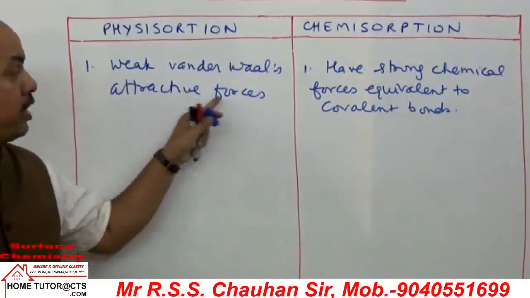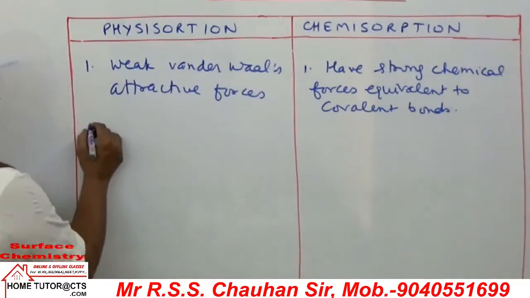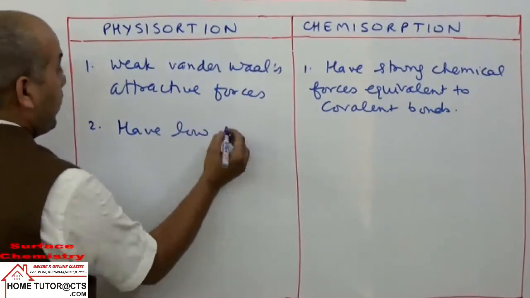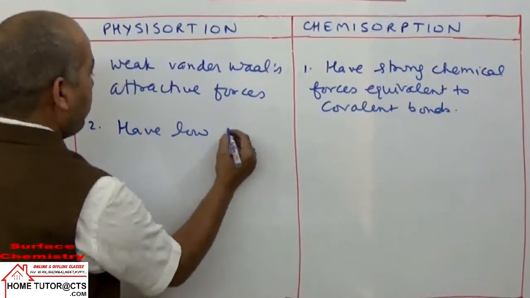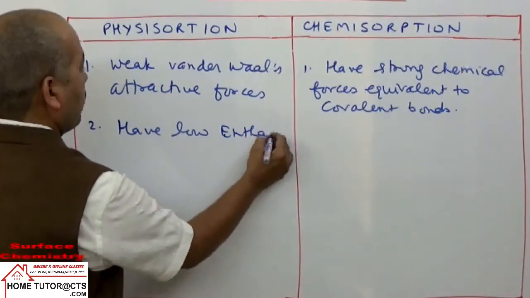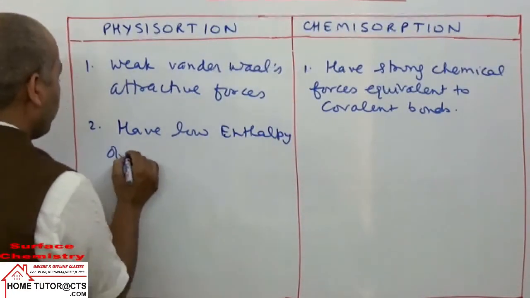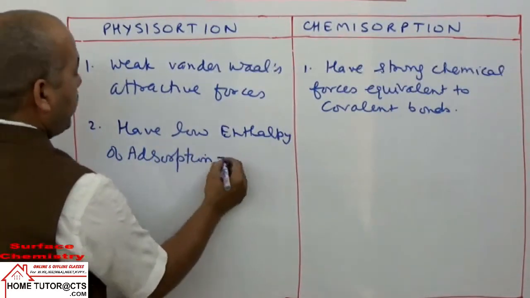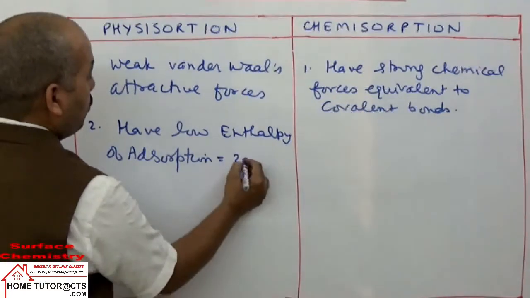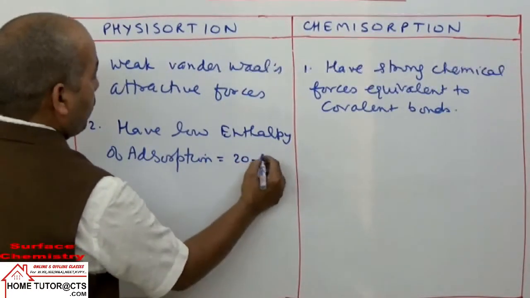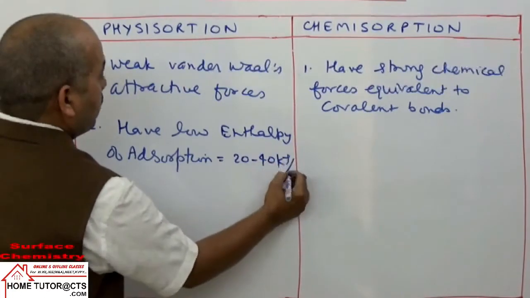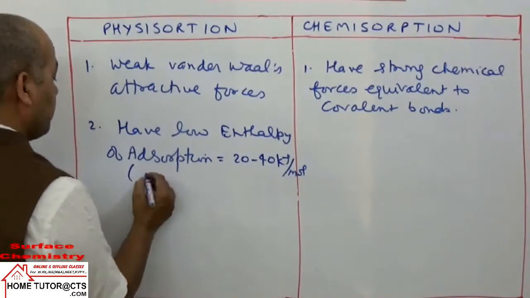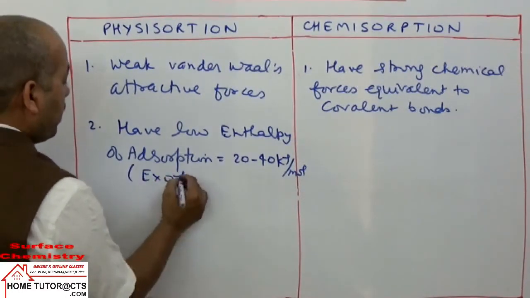Now when they have weak attractive forces, then what happens? For this reason they have lower enthalpy of adsorption. We can have magnitude 20 to 40 kilojoule per mole. But remember, sign is negative. Reaction will be exothermic.